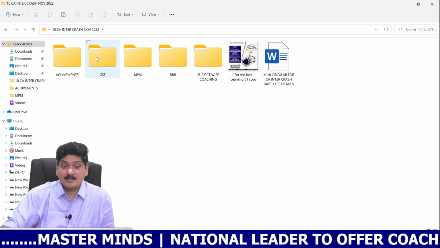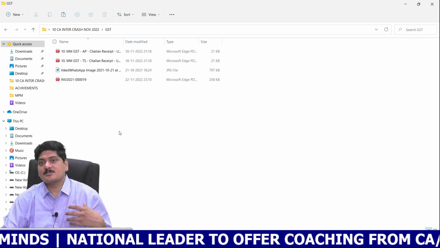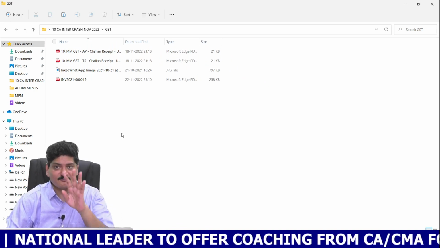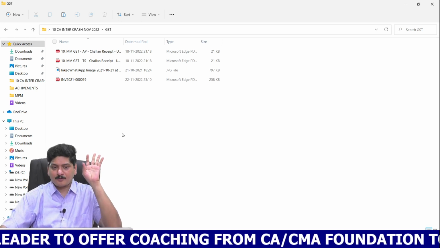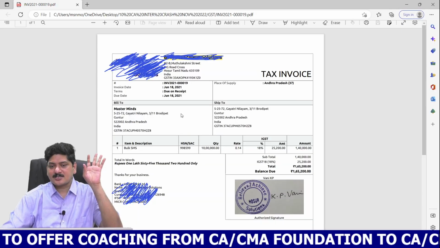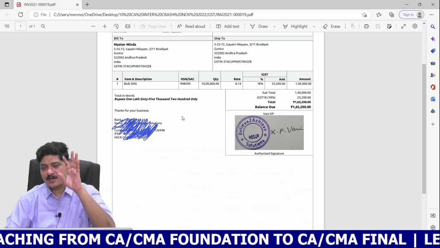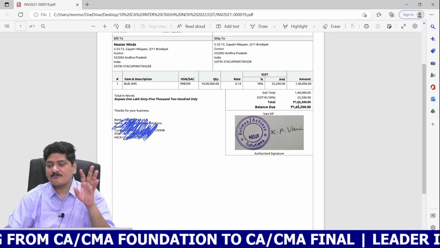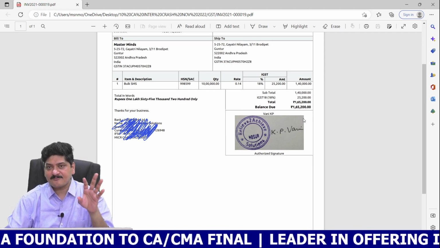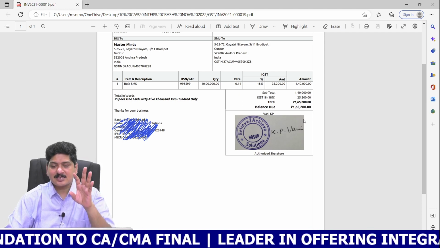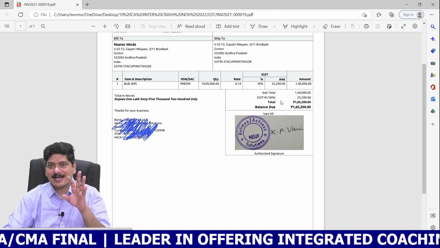And one more important thing, my dear children, all these will be subject to a GST of 18%. Wait. We are not going to collect the same from the students community. We are going to make the payment of the GST out of our pocket. Say, for example, this is a model invoice. We have made a payment of 1,40,000 to our supplier, and on that 1,40,000, our supplier has collected 18% GST, which amounts to a total of 1,65,200. So in case the supplier is collecting the GST from the buyer, it will be shown like this.